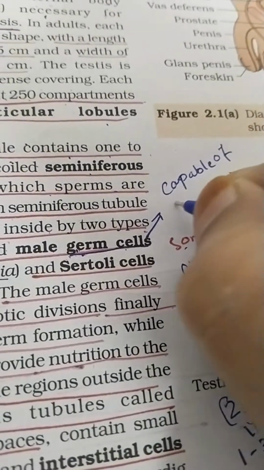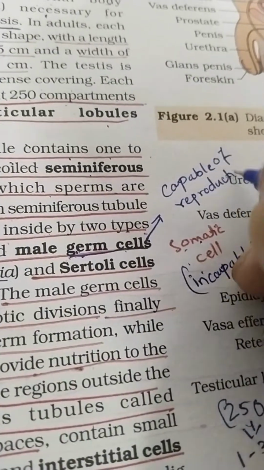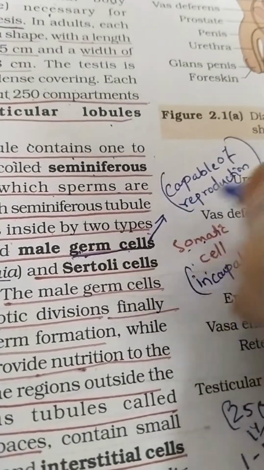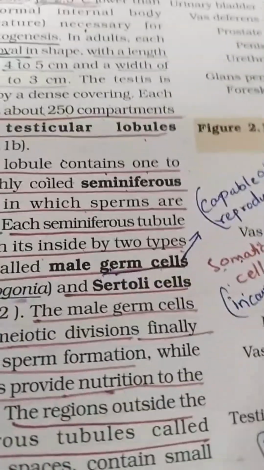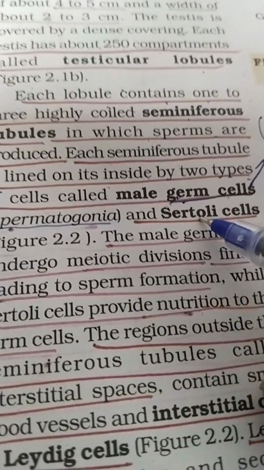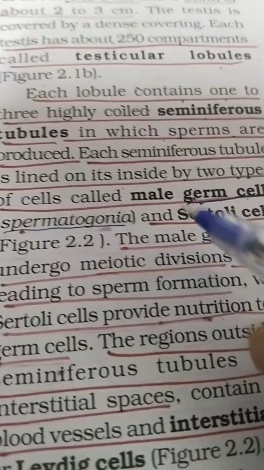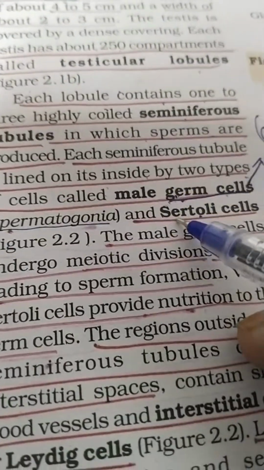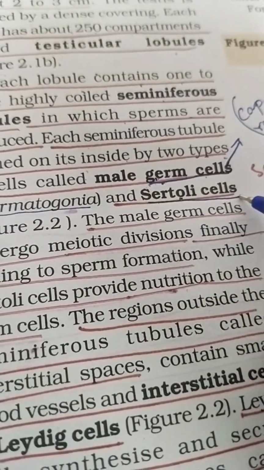That's why germ cells are present only in the gonads, or the reproductive parts. Along with germ cells in the male seminiferous tubules, one more cell is present, that is the Sertoli cell.